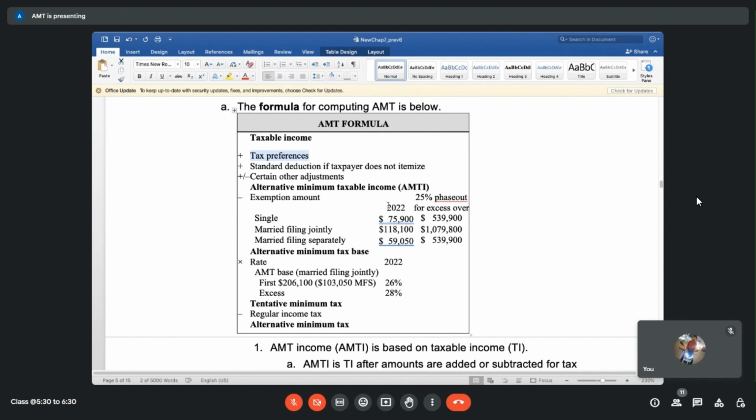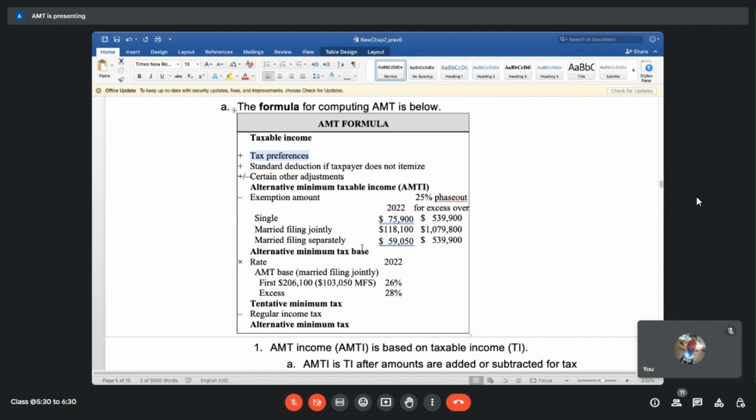For every year, this keeps changing. For 2022, this is the phase out amount. If the person is single, having an income of so and so, then only AMT will be applicable. If the income is below that, it doesn't matter what the ratio of deductions to income is. Above that there's a 25% phase out, so for every dollar of increase, we have to count 25 cents. We have to do the phase out calculation. And any income above $539,000 for a single person has no relief available at all. There is no exemption. That income goes straight to the AMT calculation. You can see that these are all exemption amounts.